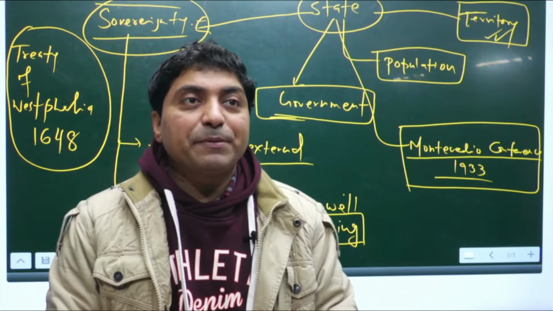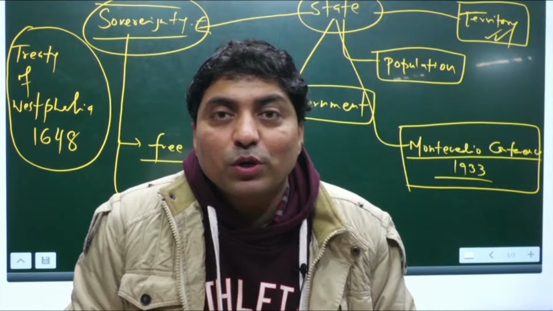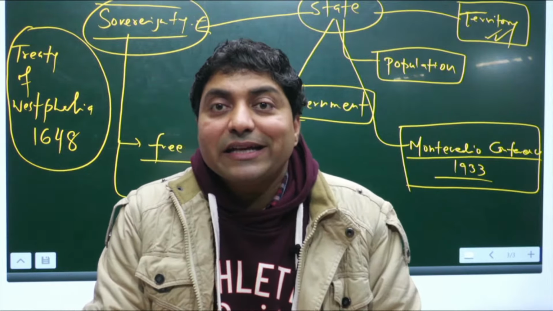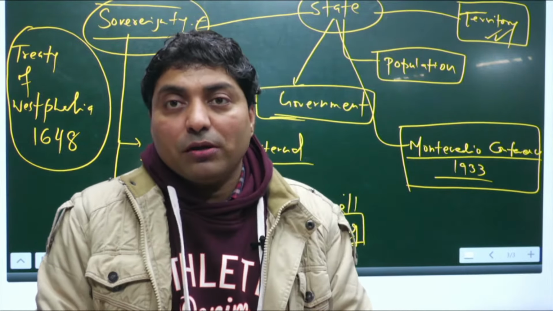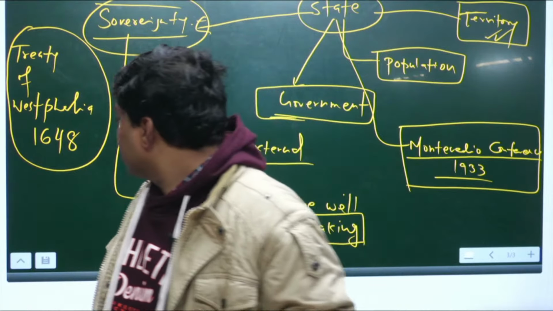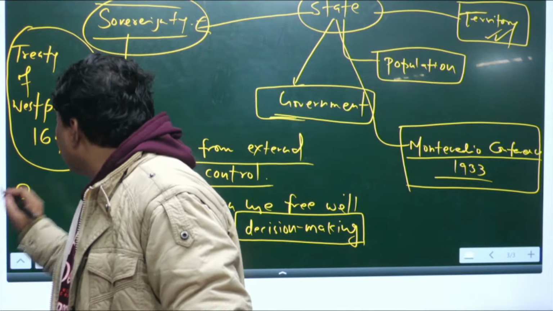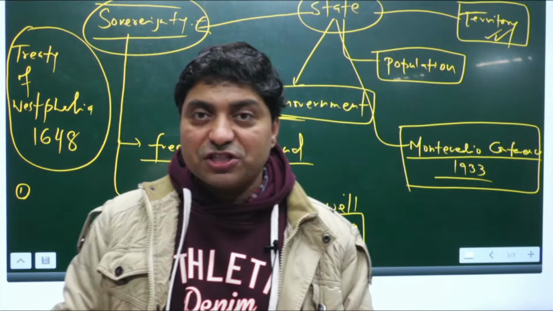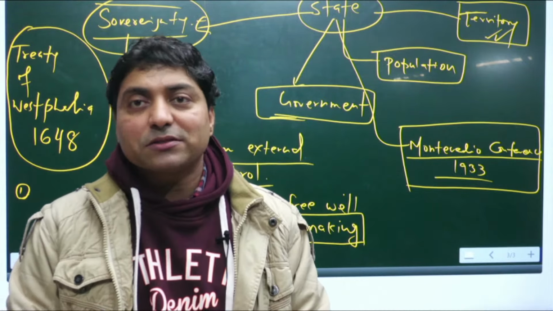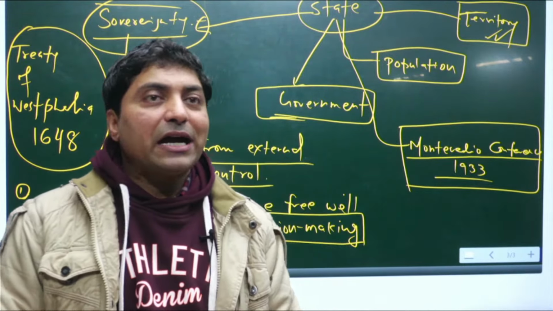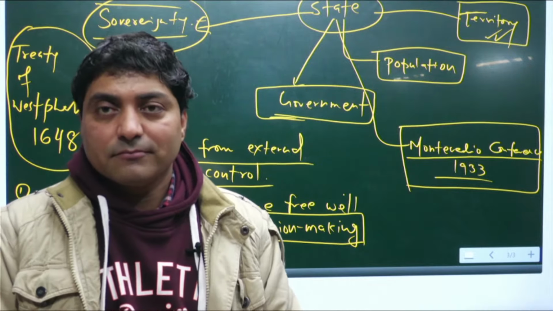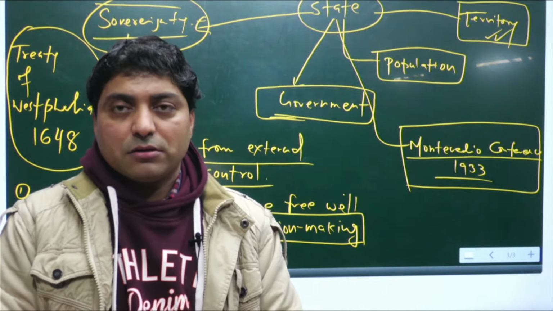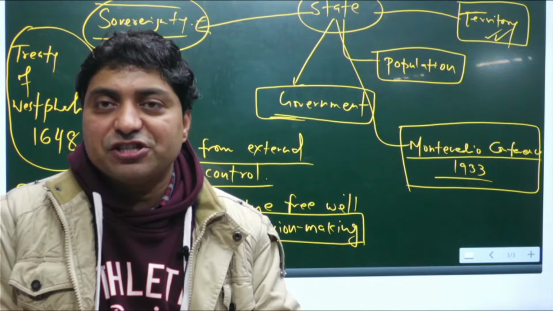And what was that principle? The principle was that each state, whether bigger or small, is equal. It laid down a few principles. What was the first principle? The first principle was each state, either big or small, is equal, right? Still we follow that principle.